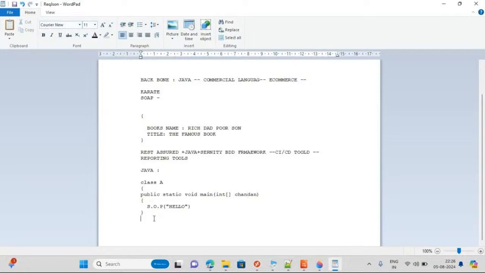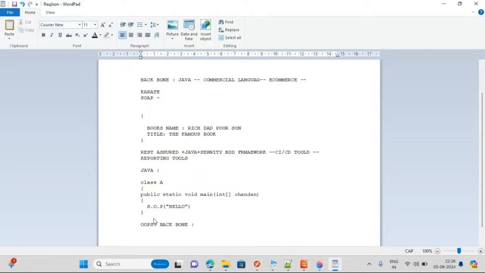But here the main thing is OOPS, object oriented programming. That is very much important. See, we can do 1,000 lines of code. We can write, we can refer Google, we can do it. But the thing is, this is the backbone of Java. Here we will do hundreds of small programs, and parallelly we will do REST API examples.